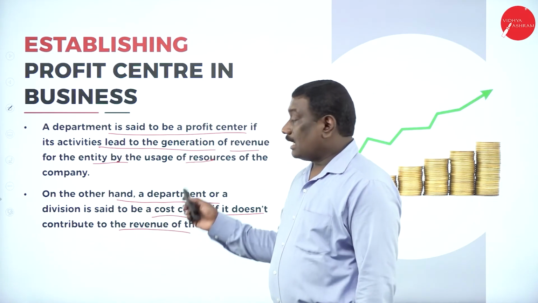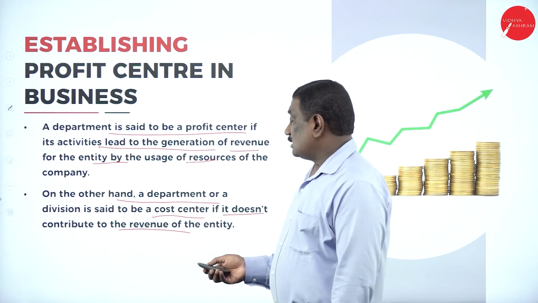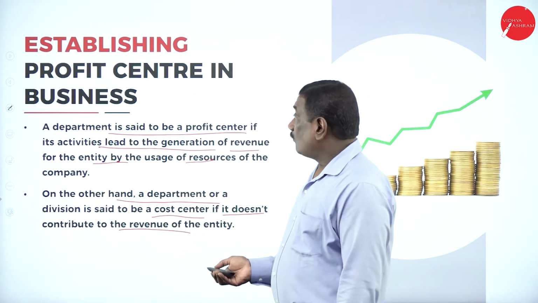Whereas, on the other hand, a department or a division is said to be a cost center if it doesn't contribute to the revenue of the entity.